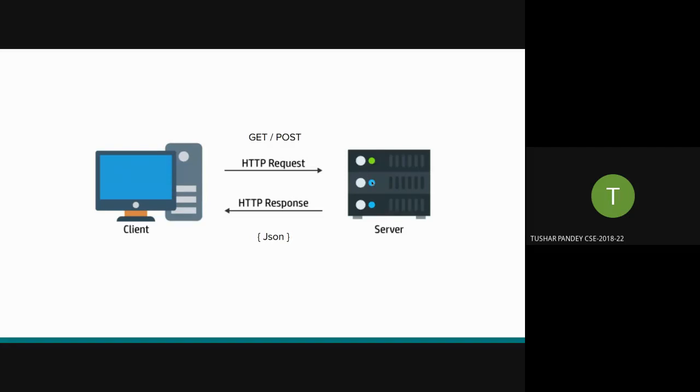The server accepts that request, processes it, and sends a response. The response can be success, can be failure, can be some other error, can be anything. But most of the time, the data that is sent as response to the client is encoded in JSON format.